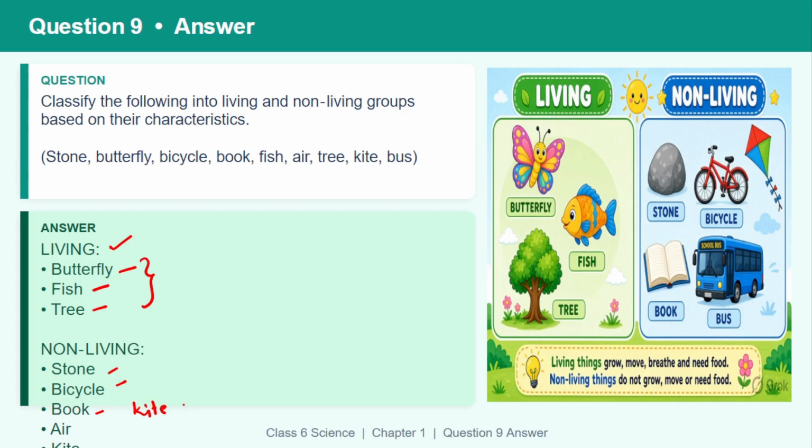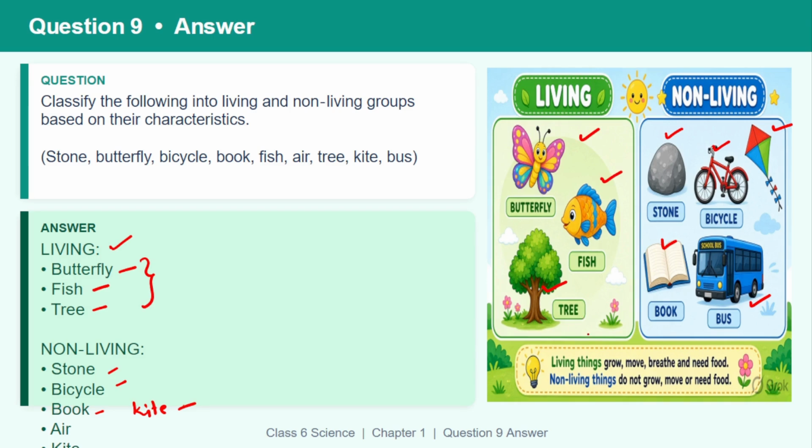Living things: butterfly, fish, tree. Non-living things: stone, bicycle, kite, bus, book.